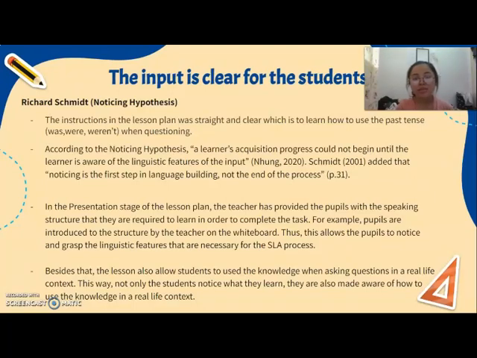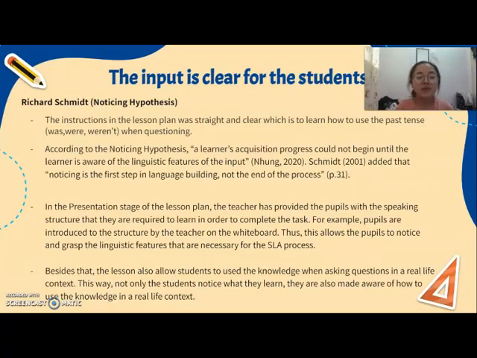So which is what happened in this lesson plan, where the instruction given by the teacher was very straight and clear for the students on what she expected the students to learn and to know by the end of the lesson, which is how to use the past tense was, were, weren't when questioning.